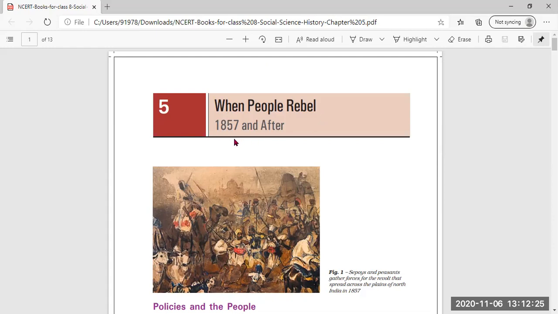Then we will further see in this lesson the year 1857, after which a great rebellion by Indians started against the Britishers, and that is called 1857, also called the First War of Independence. 1857 is the year when the First War of Independence was fought by the Indians against the Britishers.